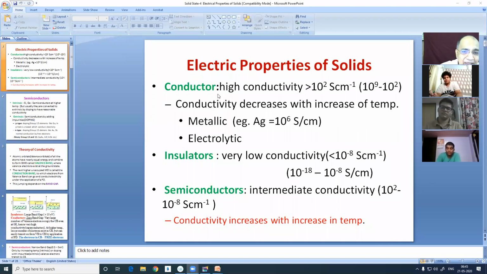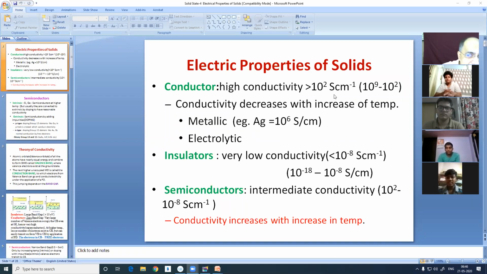Now, there are three types of solids so far as the electrical properties are concerned. One is the conductor, whose conductivity is high, greater than 10 to the power 2 Siemens per centimeter. The Siemens is now the substitute for ohm inverse, or mho, as we used to call it earlier.